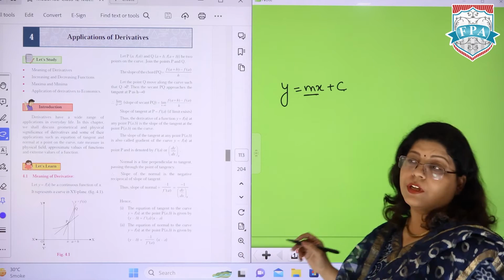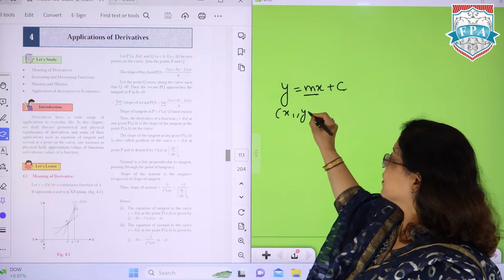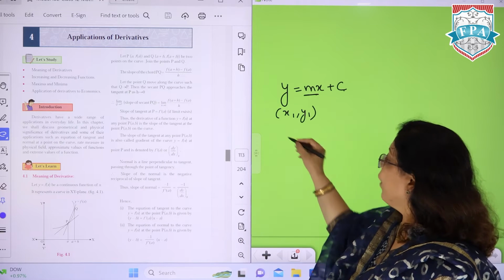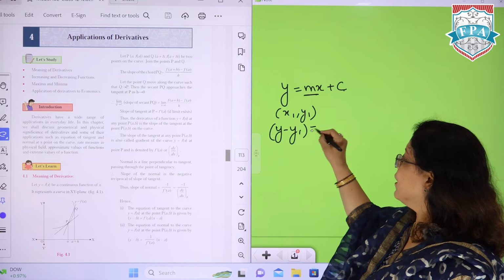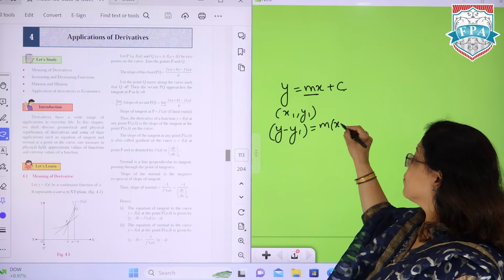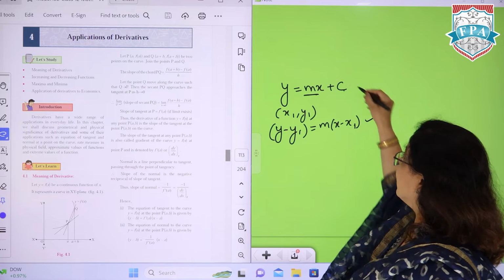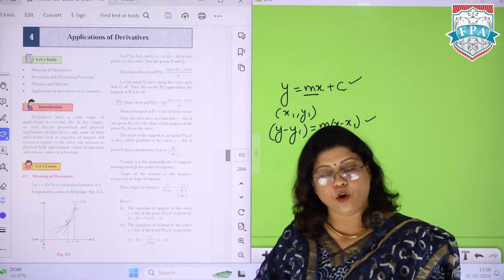Now, if you know the slope and you know a point on which the line lies, there is one more way to write the equation. To write that equation, we use the formula y minus y1 is equal to m times x minus x1. Now, these two are the key things which we have to keep in mind when we are going with the equation of tangent and normal.